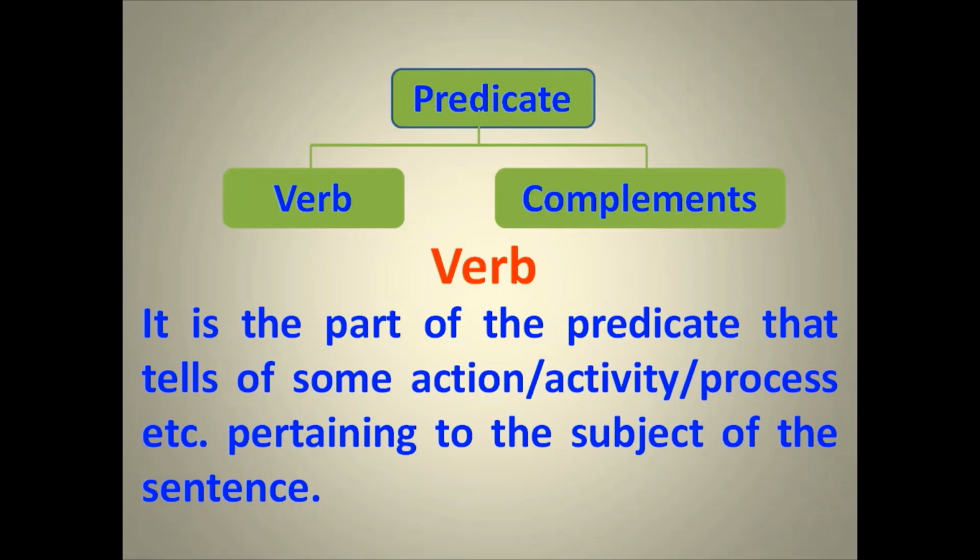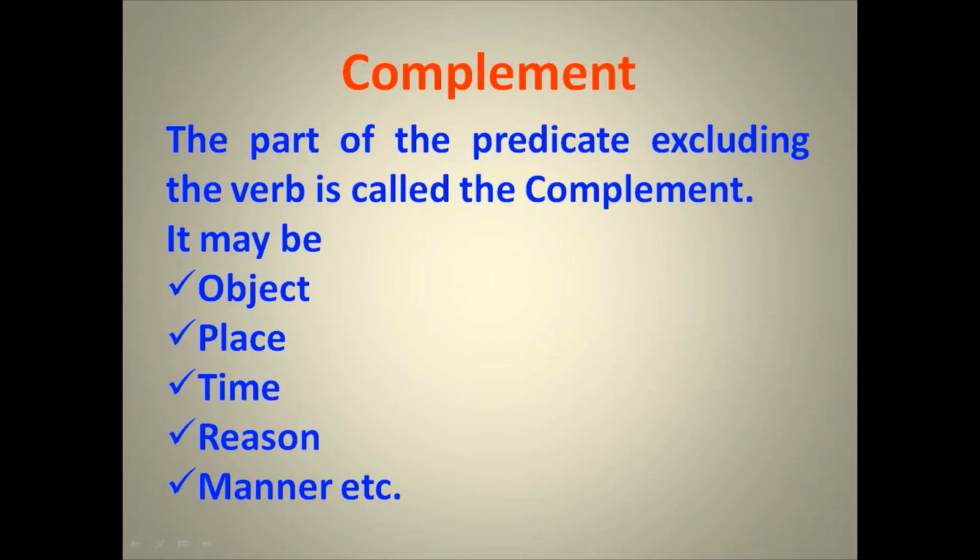Next is complement. Now the sentence is divided into three parts: one part subject, one part verb, and the rest is the complement. The part of the predicate excluding the verb is called the complement. As we divide the sentence into two parts, subject and predicate, similarly the predicate is divided into two parts, verb and complement.